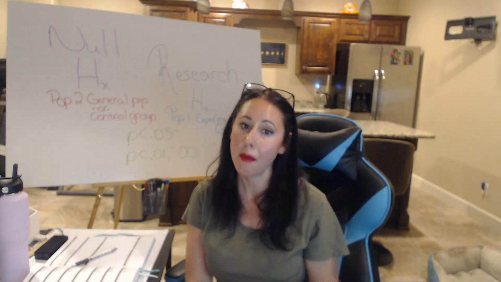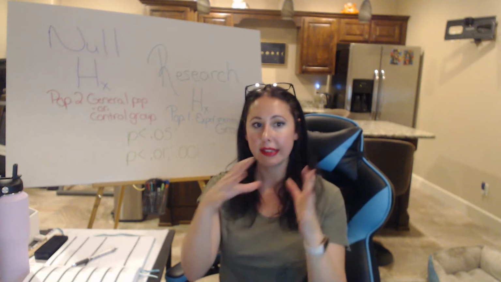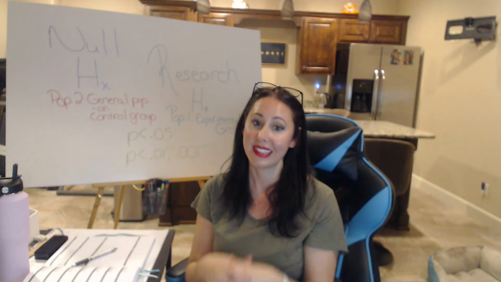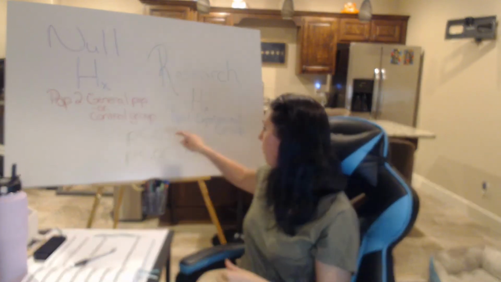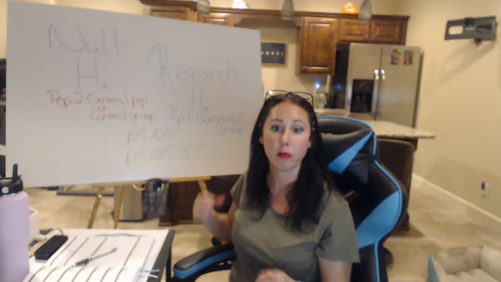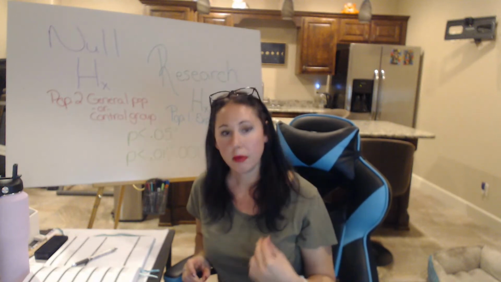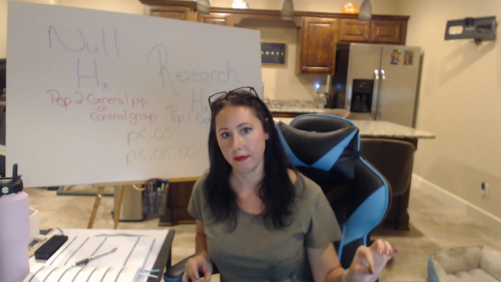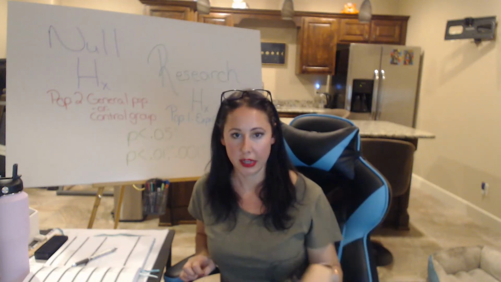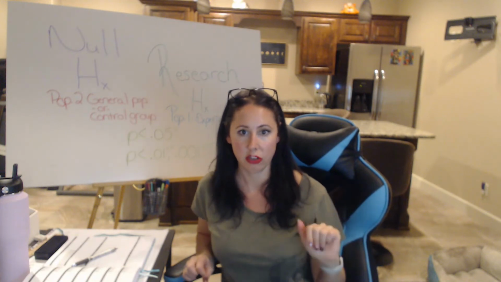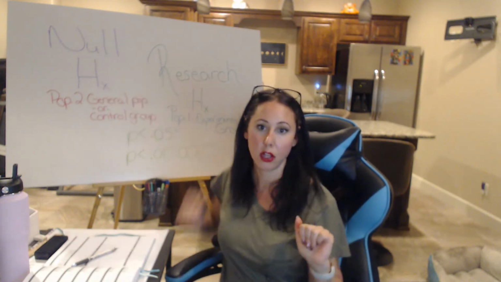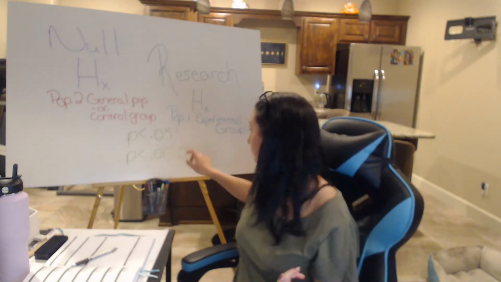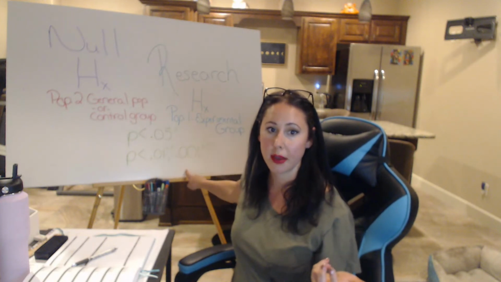And I want to set a number where I could say less than blank percent of the time. Our standard in psychology research is 0.05 or 5%. So I want to be able to say, I would see the results that I'm seeing less than 5% of the time. There'd be a less than 5% chance I'd be seeing this if this null hypothesis is true. Now, sometimes researchers take it further. They'll say less than 1% or less than 0.1%.